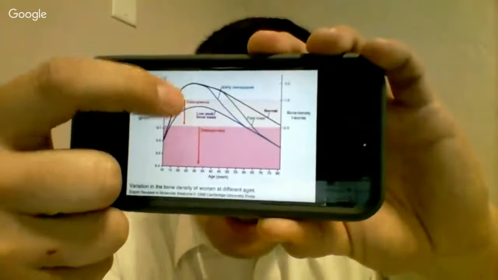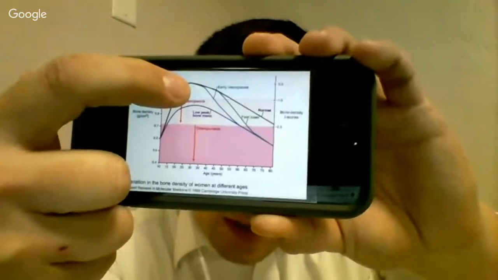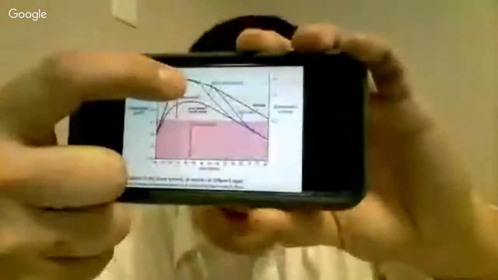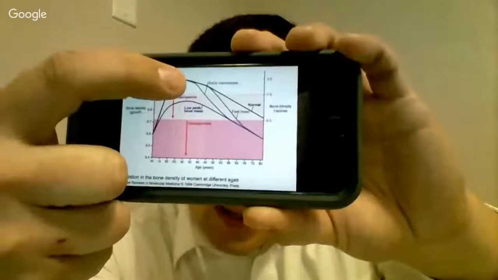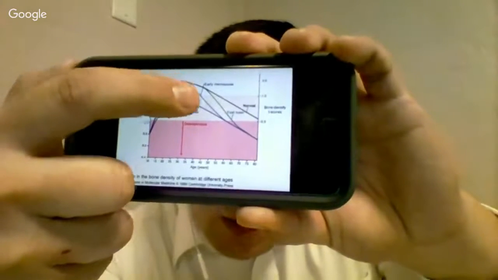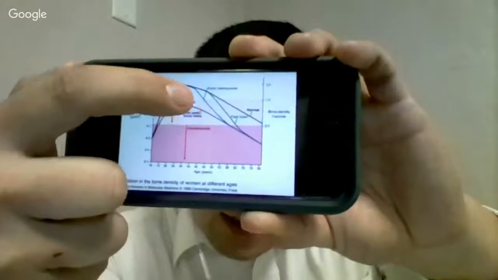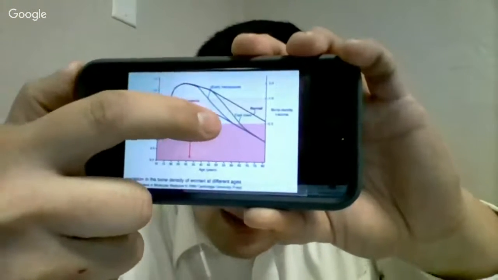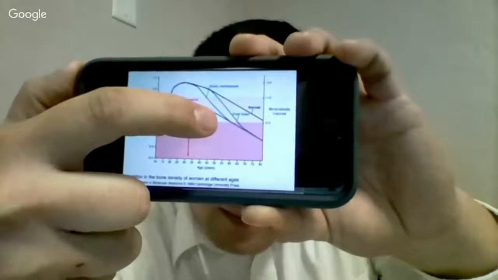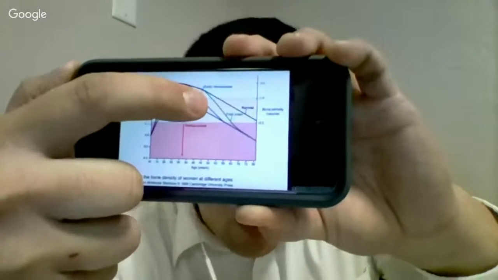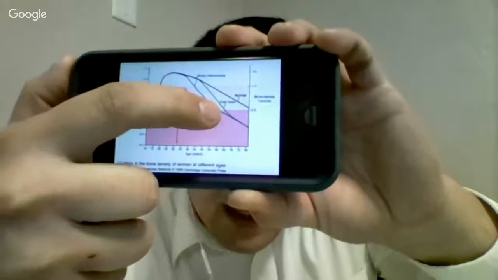Especially women need to be careful because estrogen levels when they reach menopause will decrease, which causes a huge decrease. That's what this line is showing, a drastic decrease in bone mineral density. Or you could just be prone to this and have a fast loss of bone mineral density. So women really need to be careful, and they should be tested frequently.